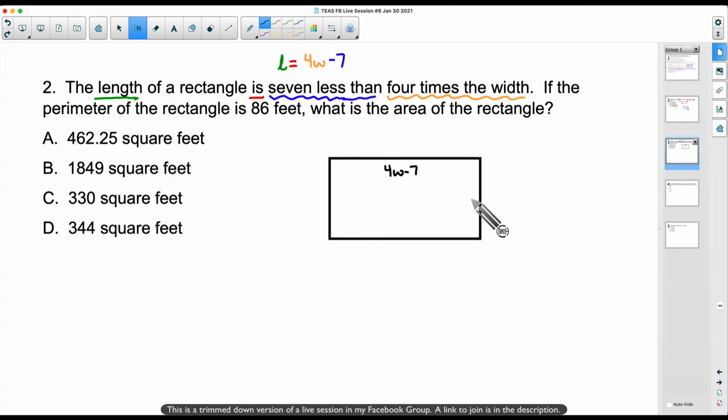And the width, you might say, well, what do I put over here? Well, this is the length. Well, this is also the length. I'm going to go ahead and write 4W minus 7 down here. And it doesn't matter where you put them. You can put them on the outside, inside, no problem.